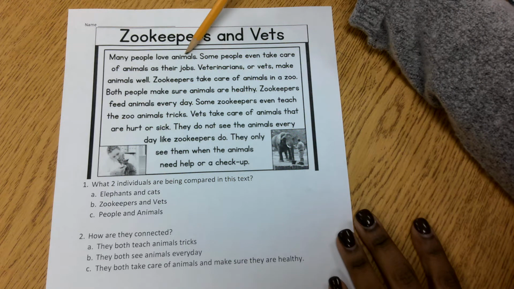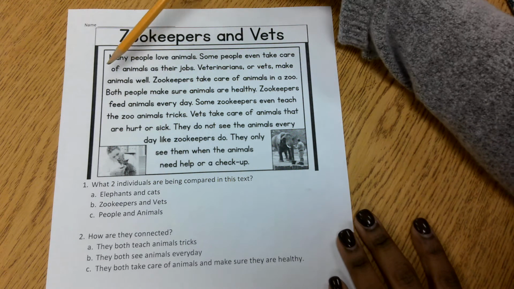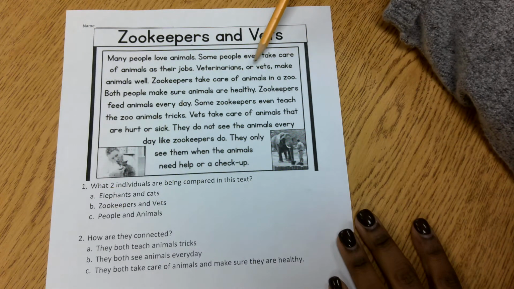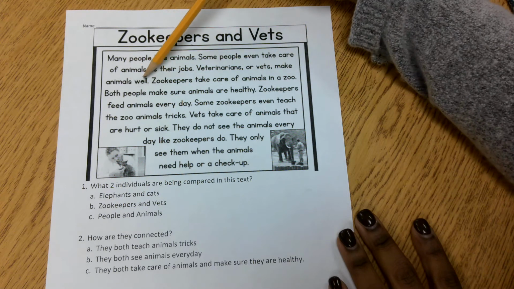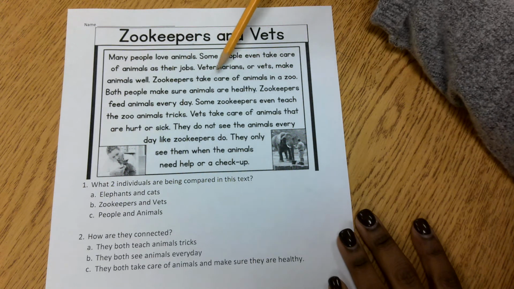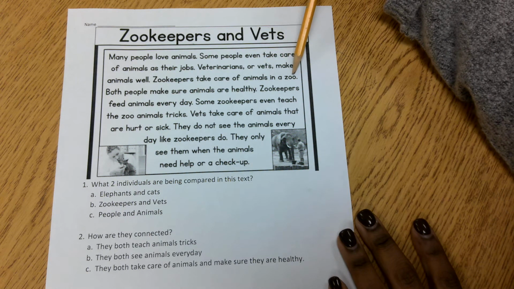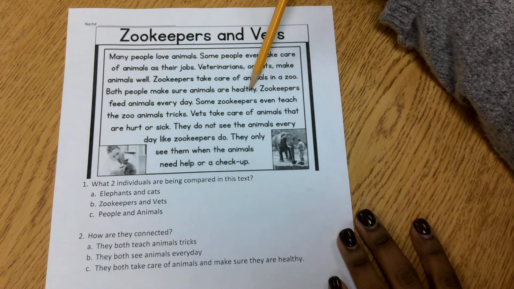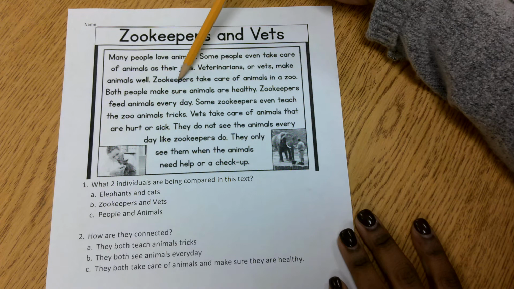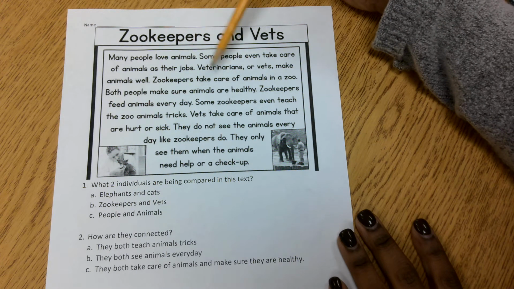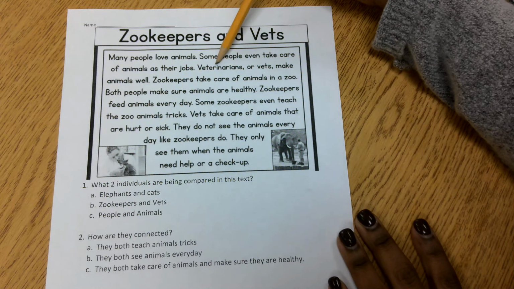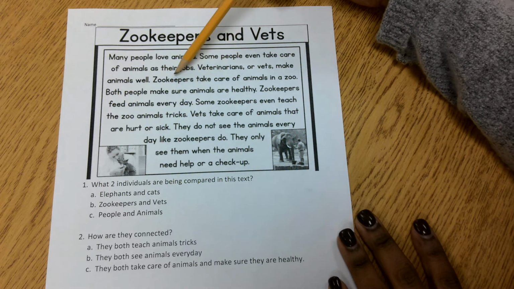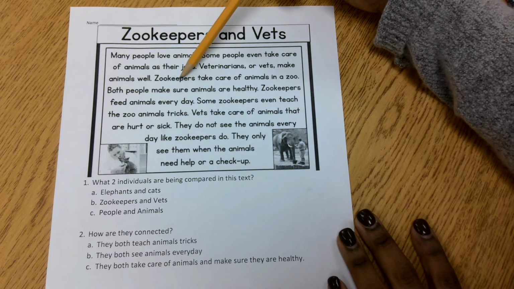Many people love animals. Some people even take care of animals as their jobs. Veterinarians or vets make animals well. Zookeepers take care of animals in a zoo. Both people make sure animals are healthy. So they said both the veterinarians and zookeepers, they both make sure that animals are healthy. But veterinarians, they're the ones who make animals feel better if they're sick. Zookeepers, they take care of animals that are in a zoo.